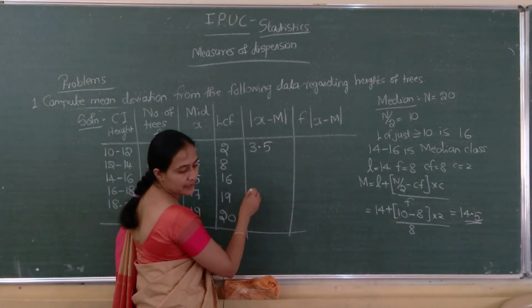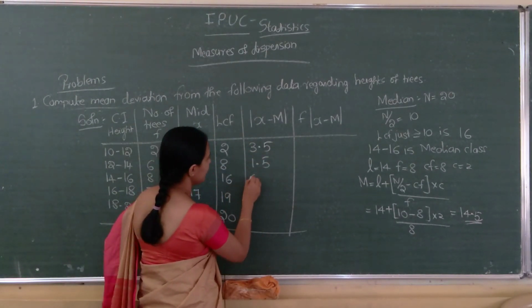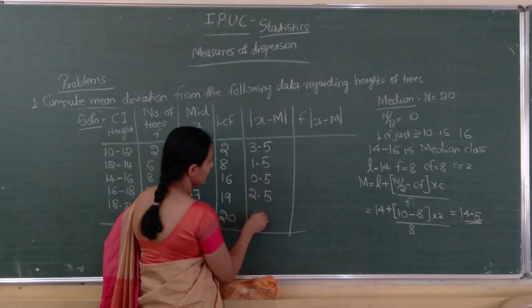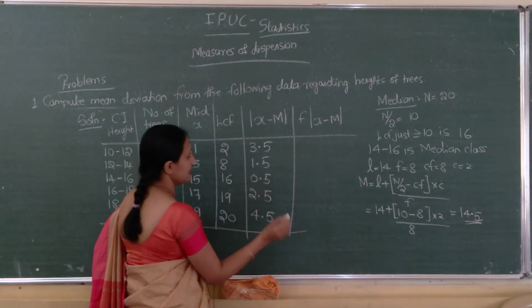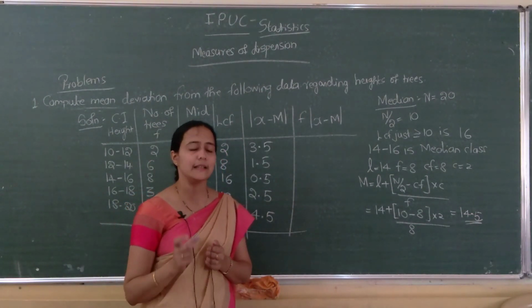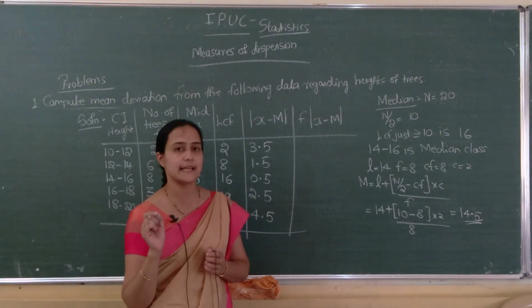Next one 1.5. Next 0.5, 2.5, 4.5. Hope it is clear. So mod x minus m means we are taking deviation from the median, ignoring the sign.